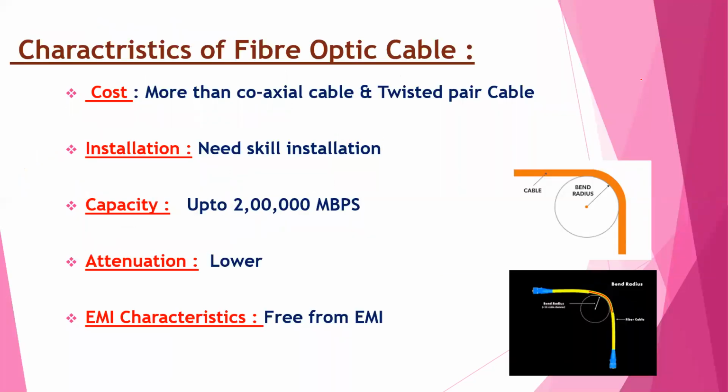Now, characteristics of fiber optic cables. Cost. The cost of fiber optic cable is more than coaxial cable and twisted pair cables. Installation. Fiber optic cable requires skilled installation. Every cable has a minimum bend radius.